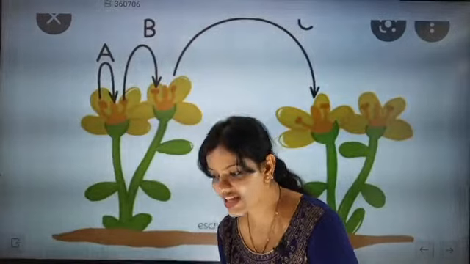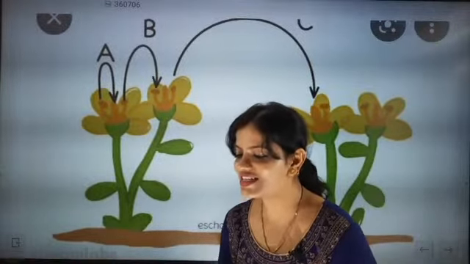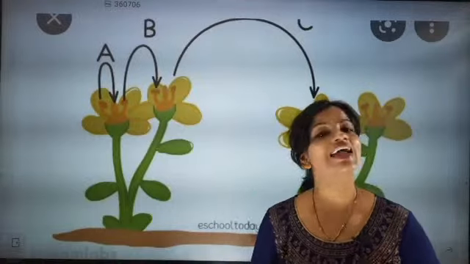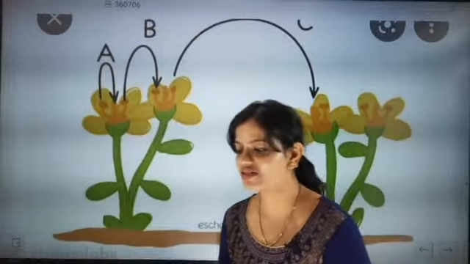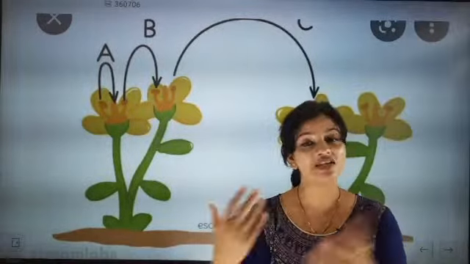So pollen from the same flower or the same plant is self-pollination. Same species, different plant is cross-pollination. I did nothing, but Kartika has given the answer. I just showed you one picture and you yourself have explained.